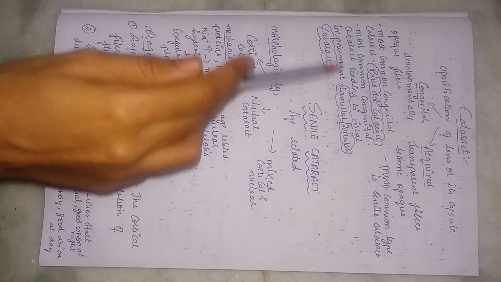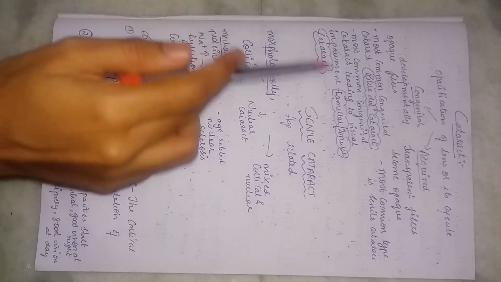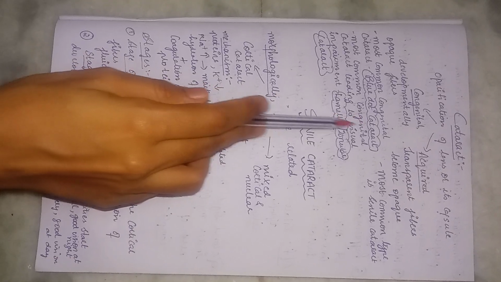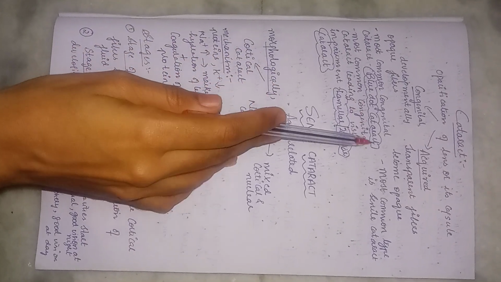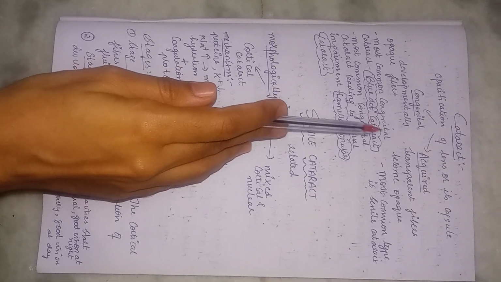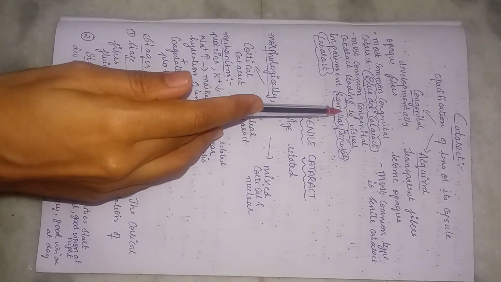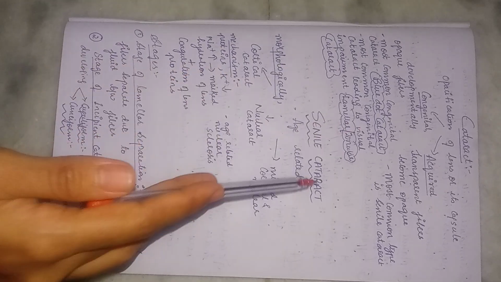Most common congenital cataract leading to visual impairment is a lamellar or zonular cataract. So these two are main NEET PG points. Blue dot cataract is the most common congenital cataract, but it doesn't lead to visual impairment. So if in the question it's mentioned which is the most common congenital cataract leading to visual impairment, then your answer would be lamellar or zonular cataract.